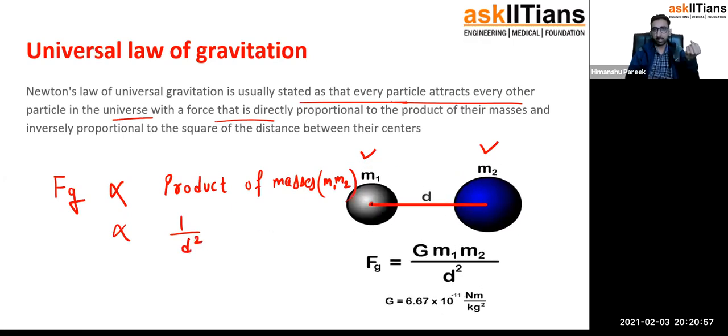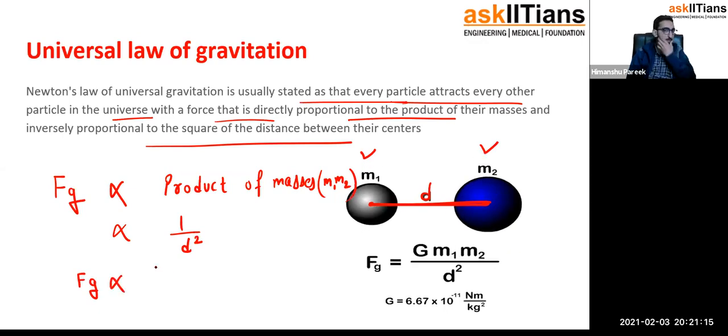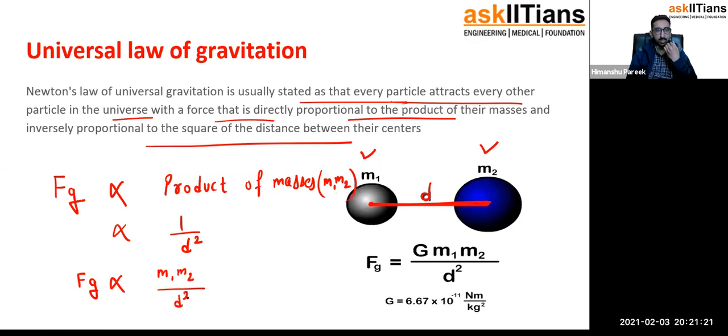So if d is the distance from their center to center, then d is the distance between them. So the force will be inversely proportional to that. The second factor is the square of the distance between them. When we combine these two factors, the total gravitational force depends upon the product of masses, as well as the inverse of the square of the distance between them, d squared.